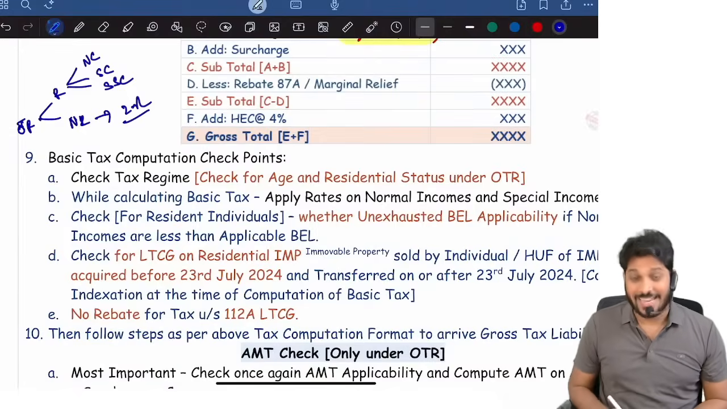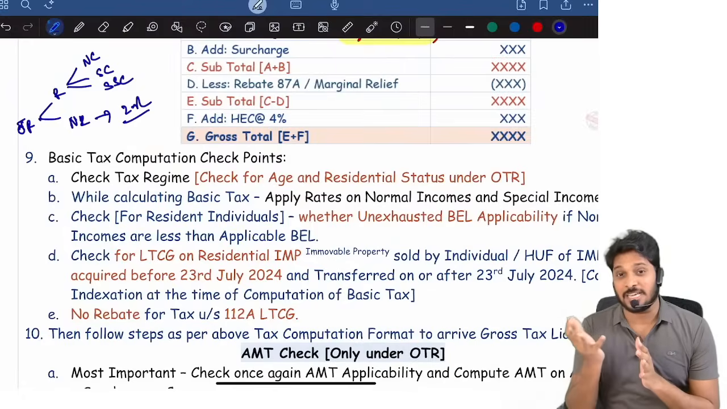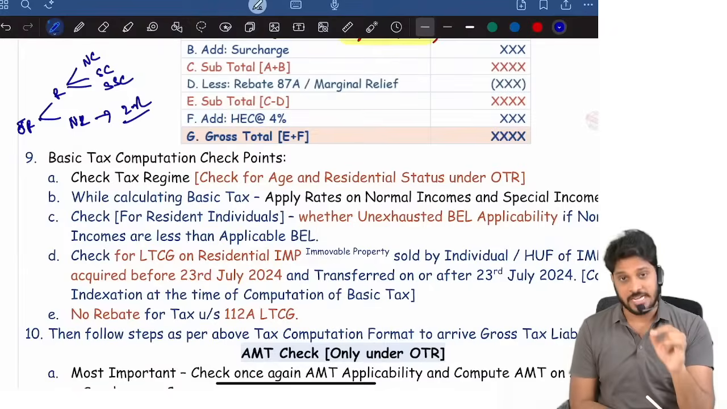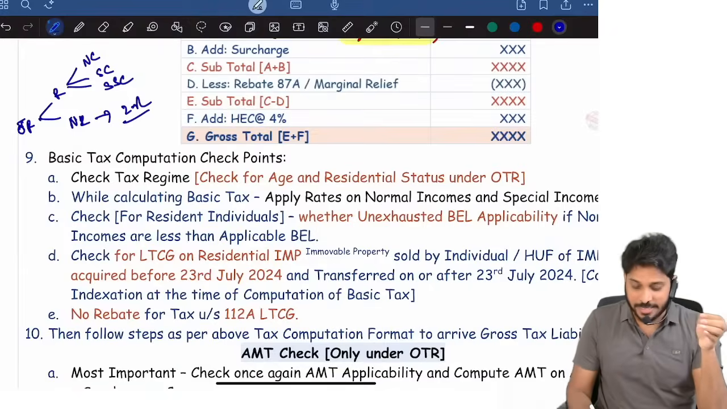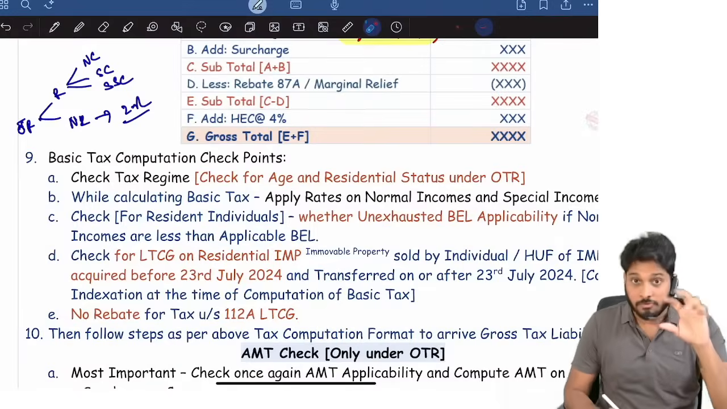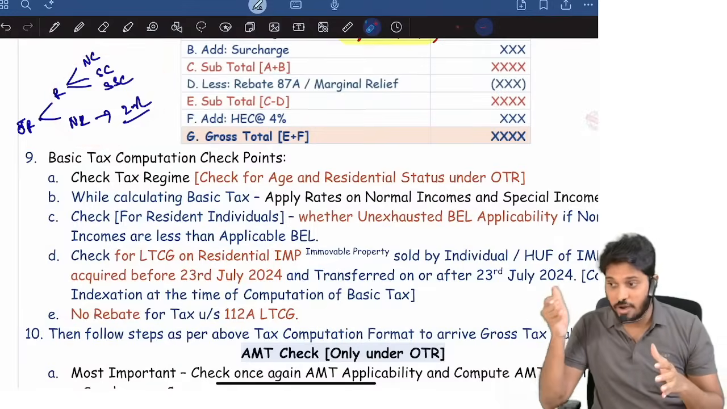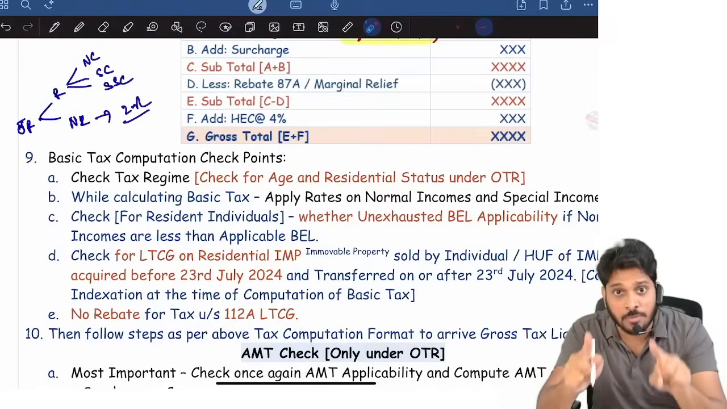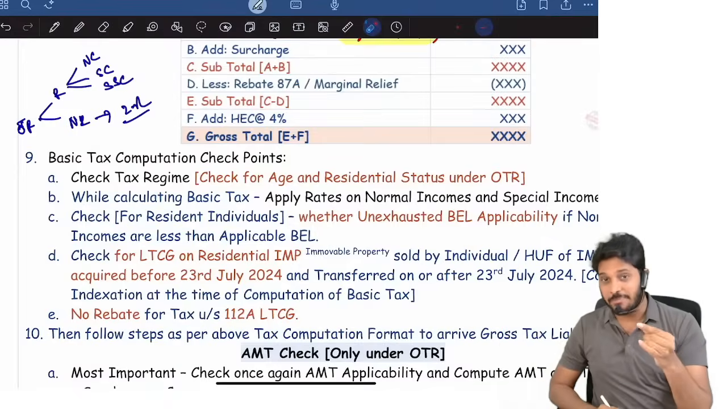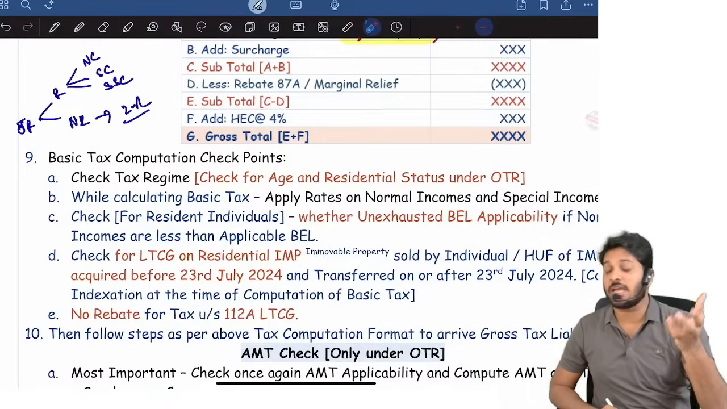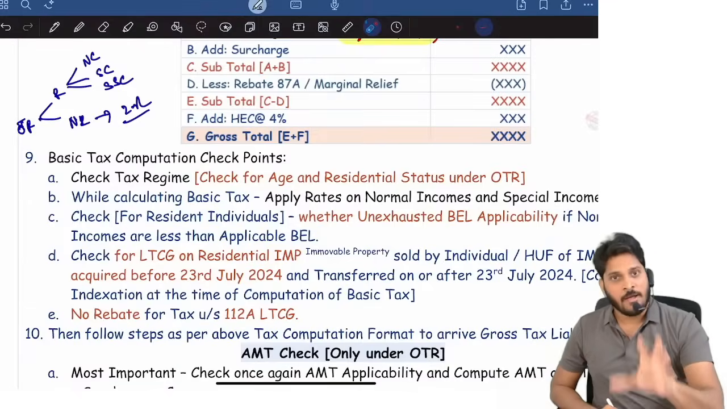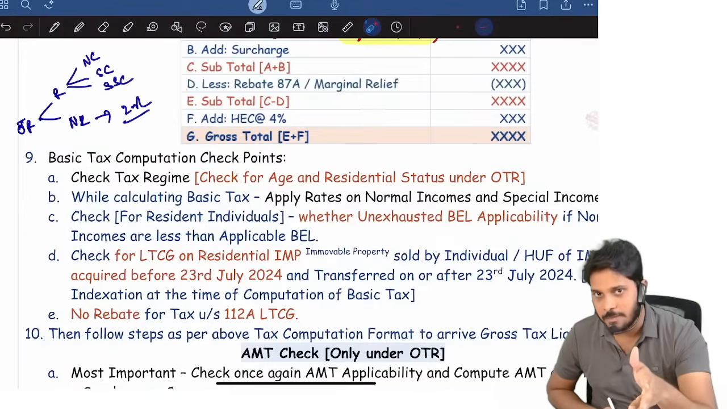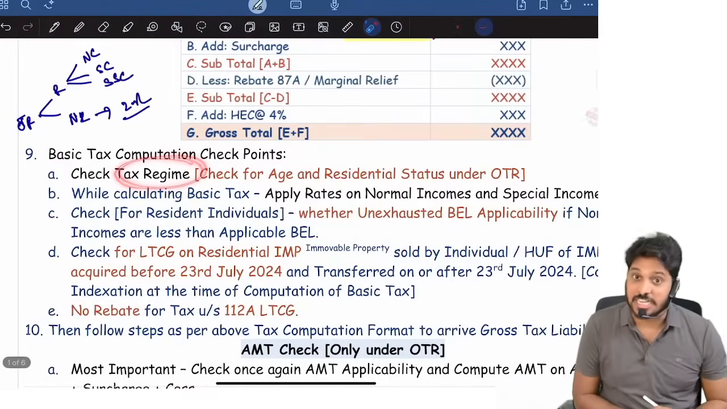Tax rates will vary based on the regime, but for which incomes? Only for normal incomes. Under the default tax regime and optional tax regime, the tax rates are different only with respect to normal incomes. Special incomes, like long-term capital gain under 112A, short-term capital gain under 111A, lottery income under 115BB, all that, the tax rate is the same, whether it is the optional tax regime or default tax regime. So first identify the regime.